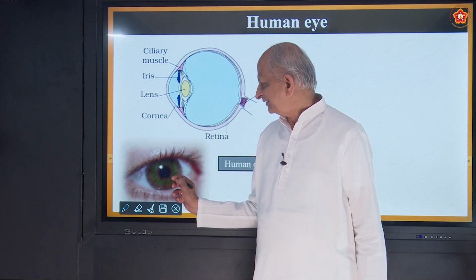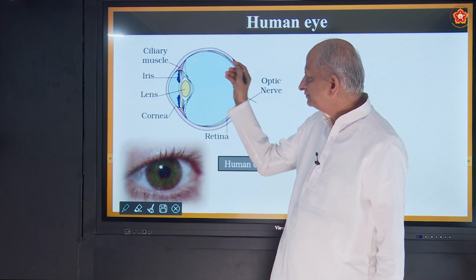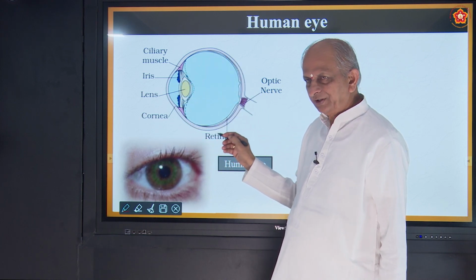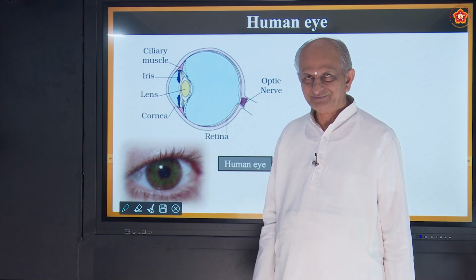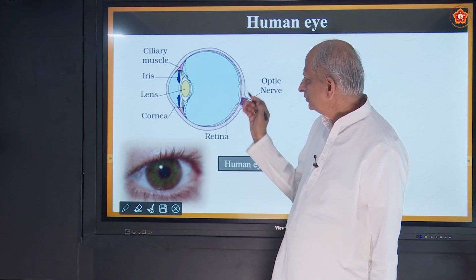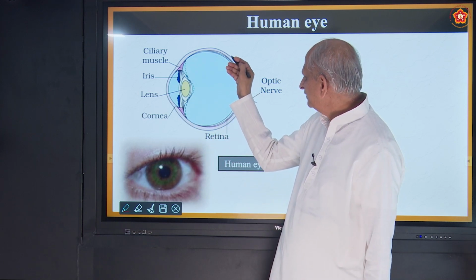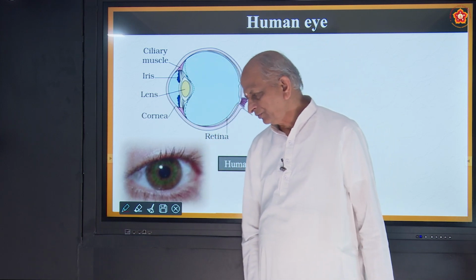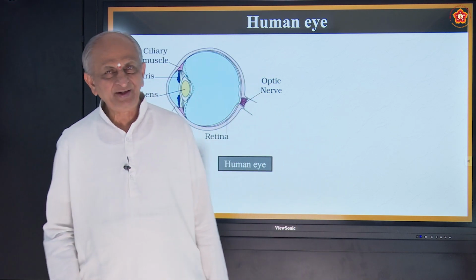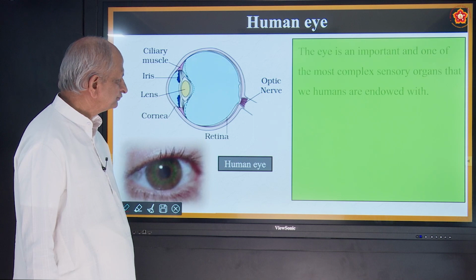Eye is like this, but this is the inner cross section of the eye. Okay. You have to draw it. All of you must practice writing it. Okay. So these are the different parts of the eye, and it has got some layers. We will see one by one. Are you ready? Okay, practice drawing figure.